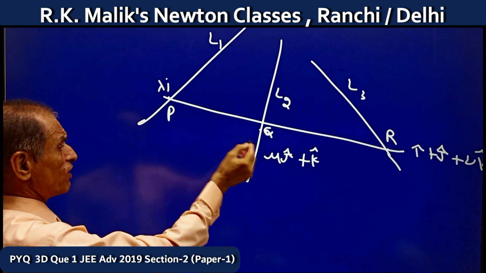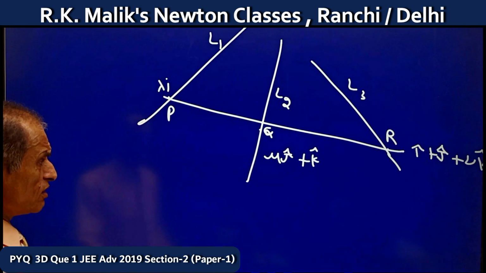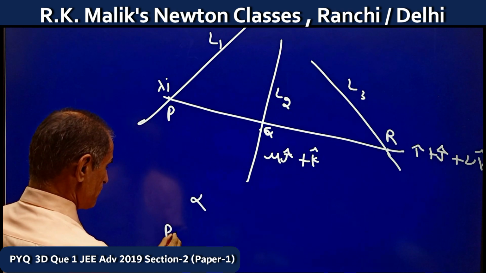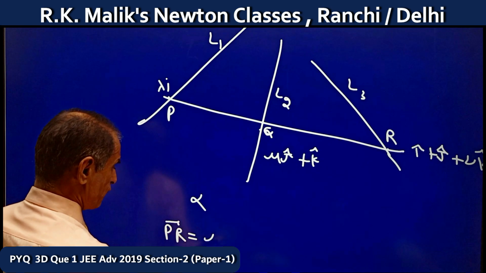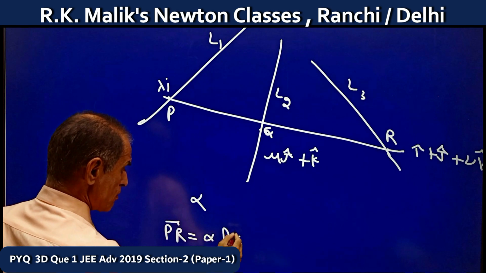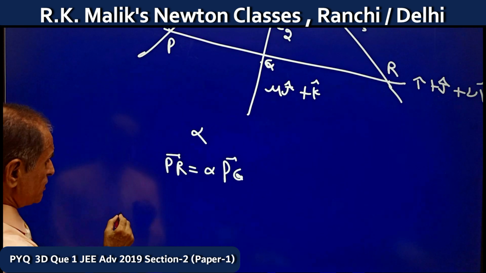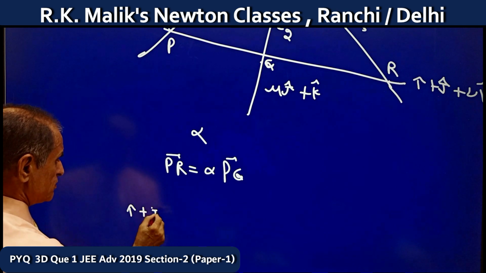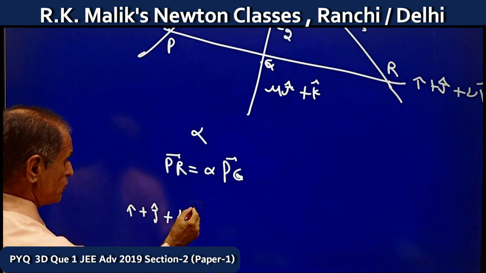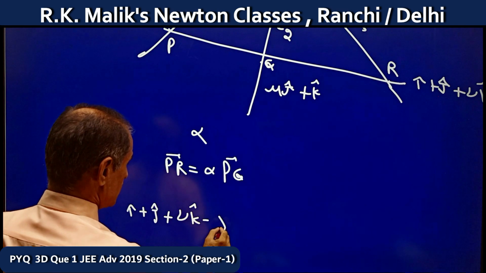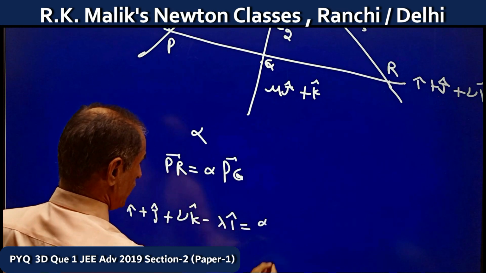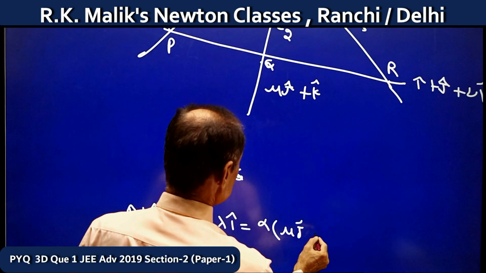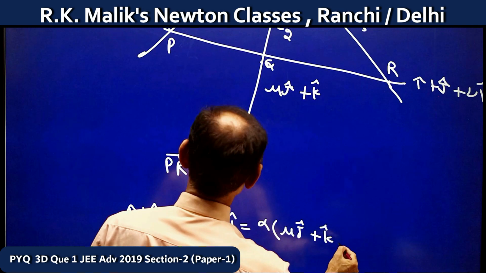Because I want P, Q, R to be collinear, there exists a real number alpha so that vector PR is alpha times vector PQ. PR vector is I plus J plus nu K minus lambda I, equal to alpha times mu J plus K minus lambda I.